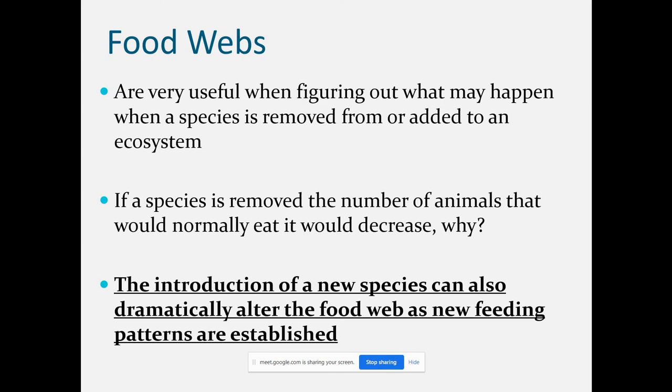So this may happen if one species is not available in the food web. What the animal will do for their food is search for a new kind of food. Sometimes another animal can be introduced in the food web. This can change the feeding pattern. If the animals are not getting sufficient food, they can feed on other things.